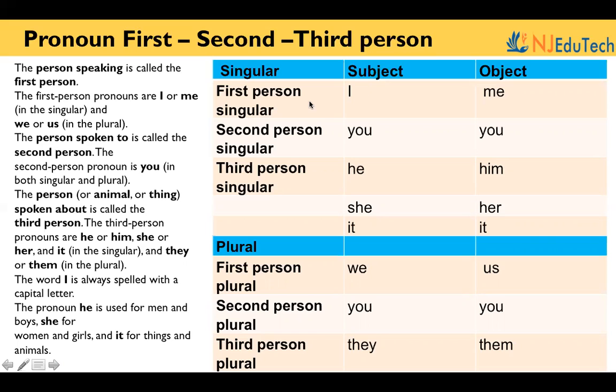First person singular, subject I, object me. Second person singular you, object also you. Third person singular he, object him, followed by she, her, and then it is common. In plural, first person plural is we, object is us. Second person plural is you, object is you. Third person they, object them.